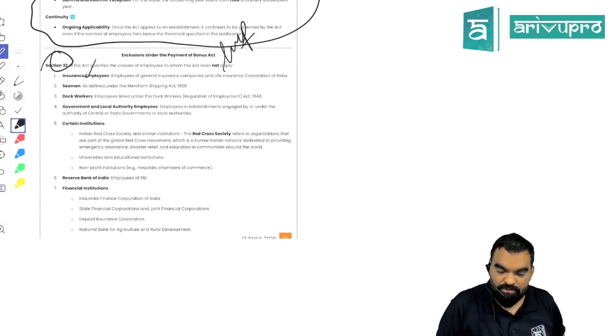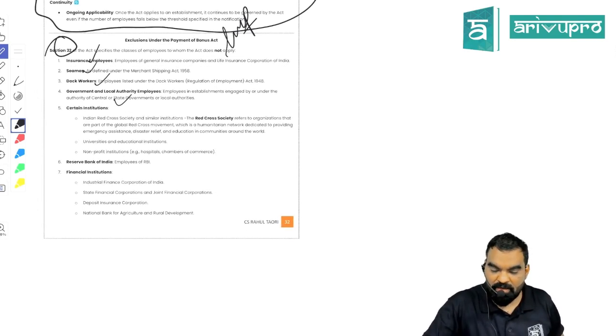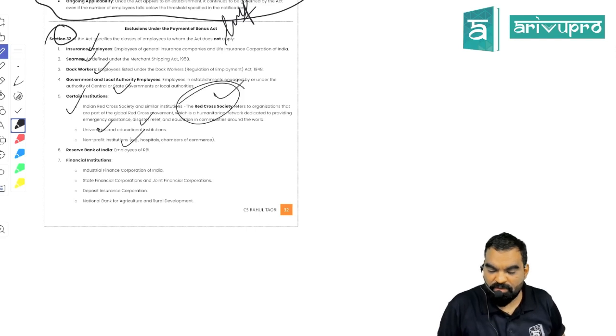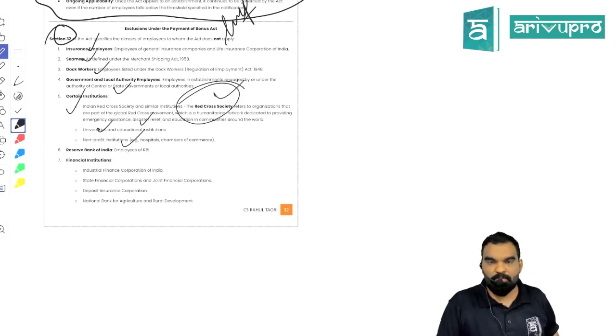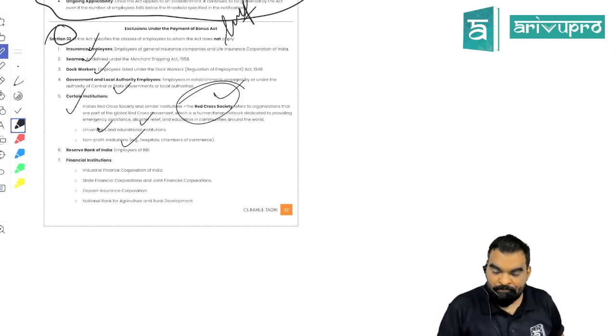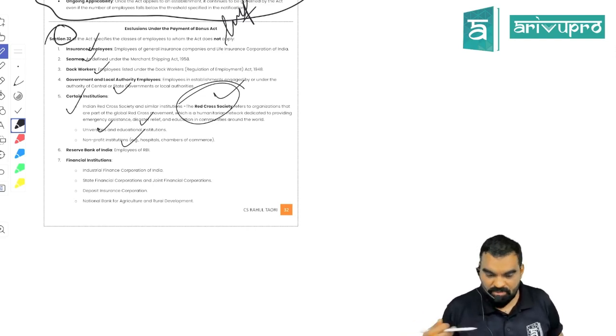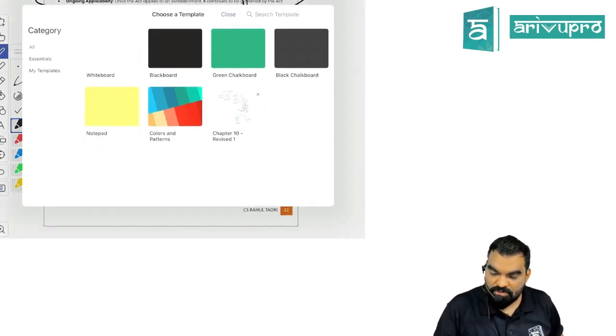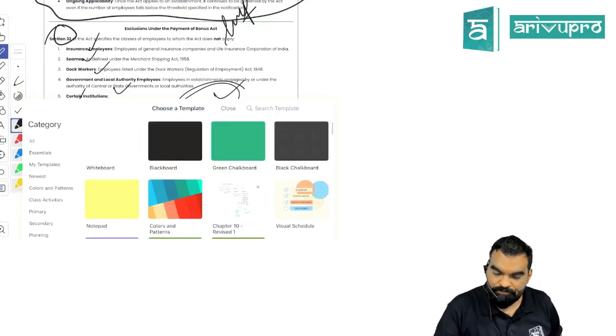This act is not going to be applicable to insurance employees, seamen, dock workers, governmental and local authority employees, employees of universities, education and not-for-profit institutions, including the Red Cross Society. So a teacher would not be eligible for the bonus under this act, because it is not applicable to universities and educational institutions. So they would be excluded. It is not going to be applicable to RBI and financial institutions. Got my point, students?